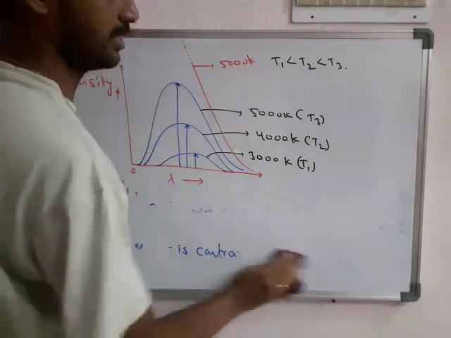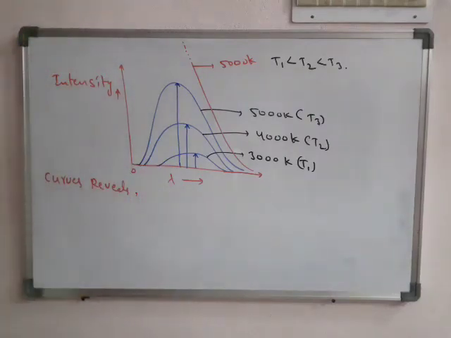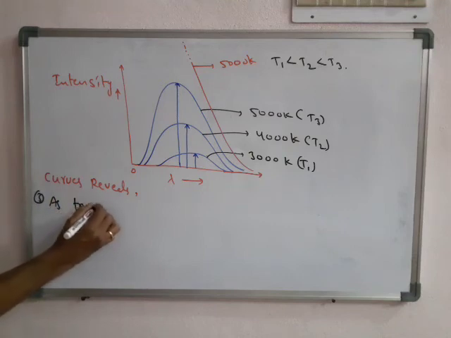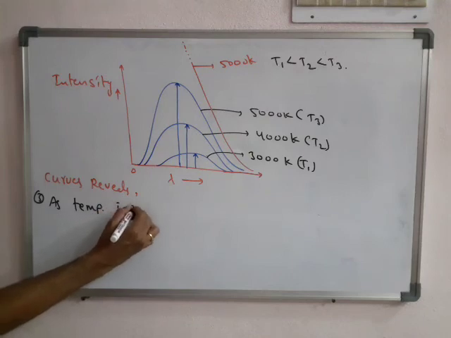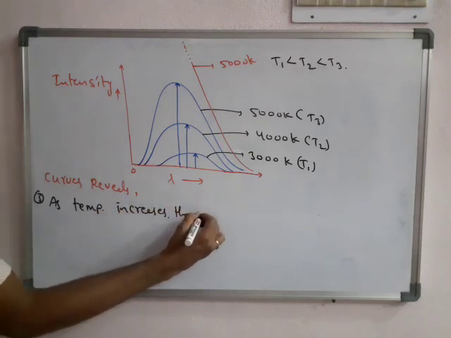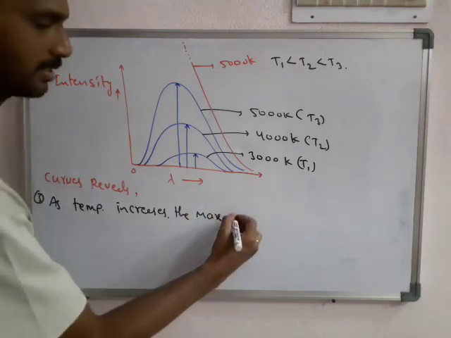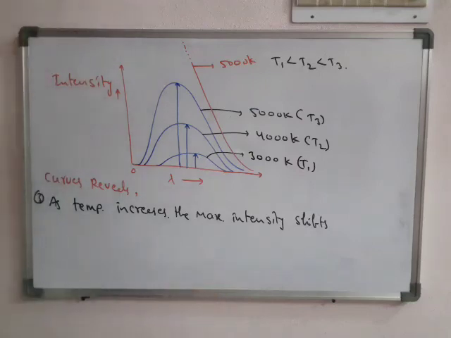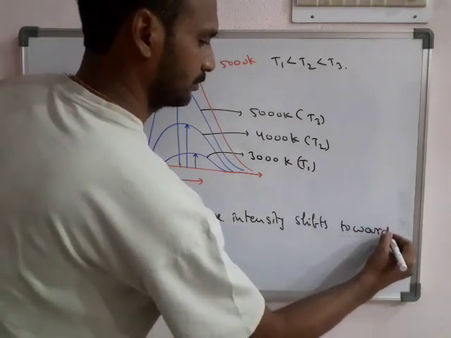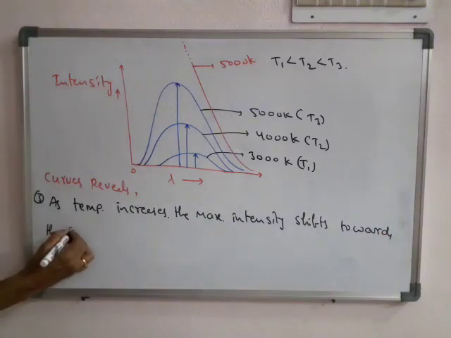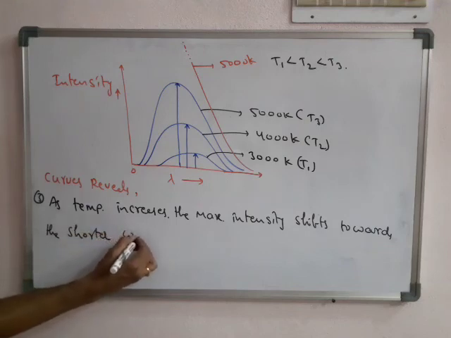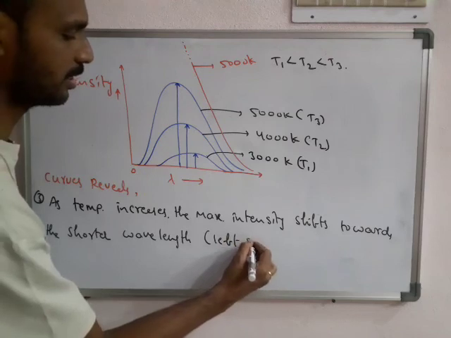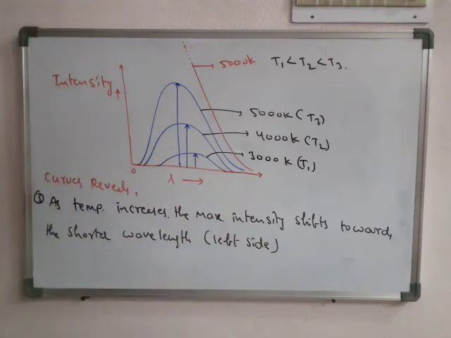Next, the curves also reveal that as temperature increases, the maximum intensity shifts towards the shorter wavelength. So that is the left side in the curves.